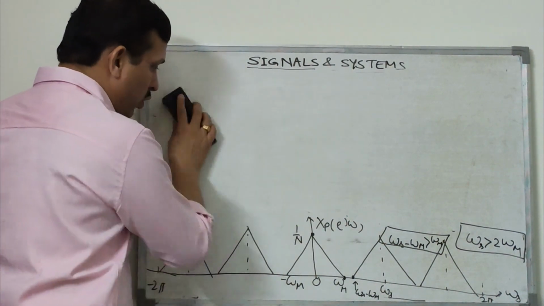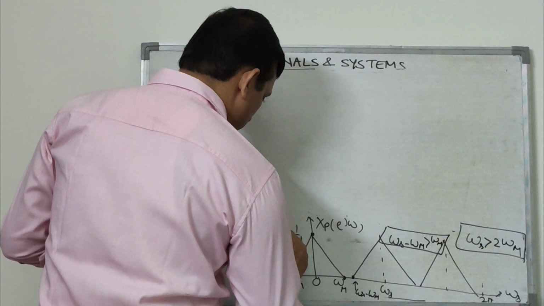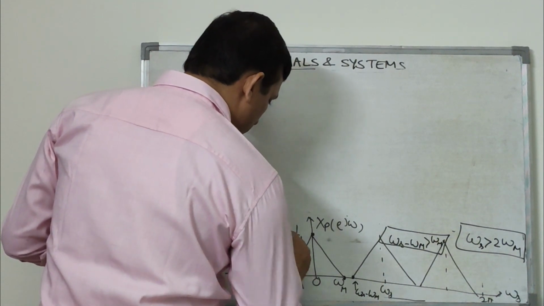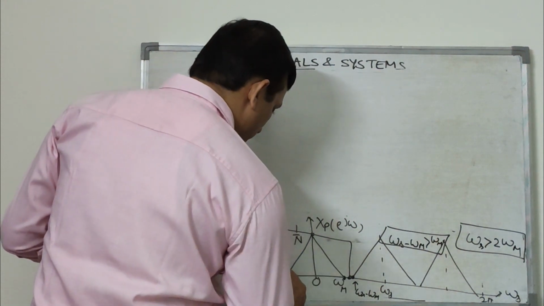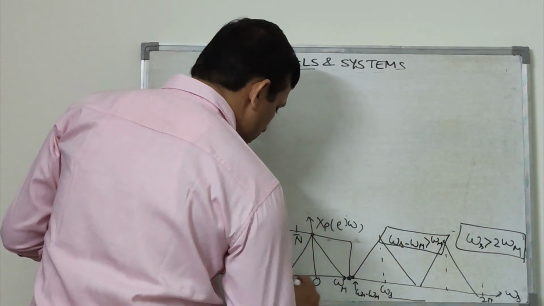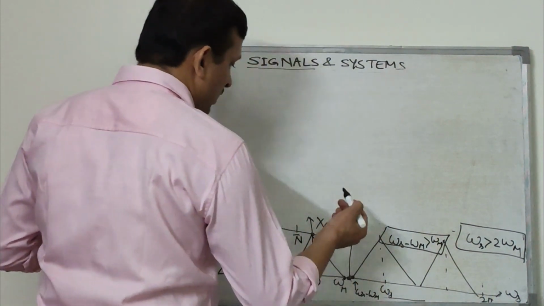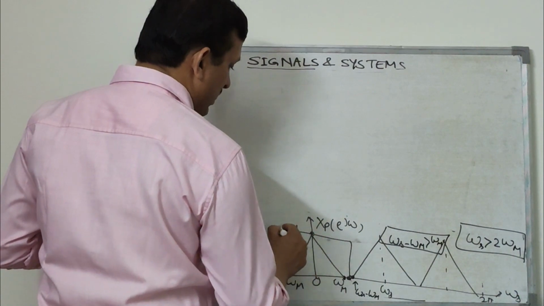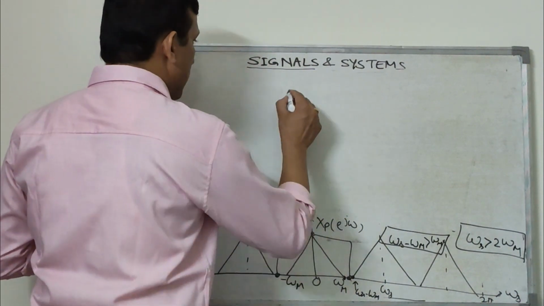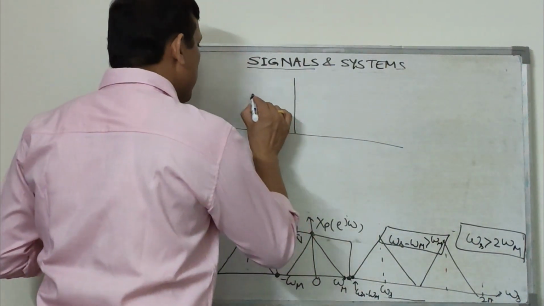If you apply a low pass filter like this, having any cutoff frequency which is more than omega m but less than this value, then that will be sufficient. But the magnitude of this filter should be equal to 1. That means an ideal low pass filter can completely recover the signal.